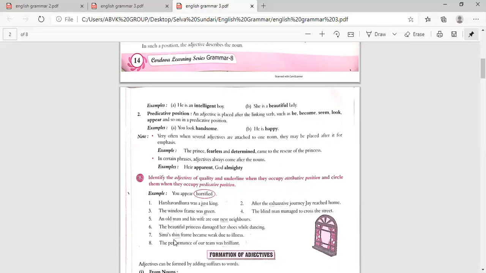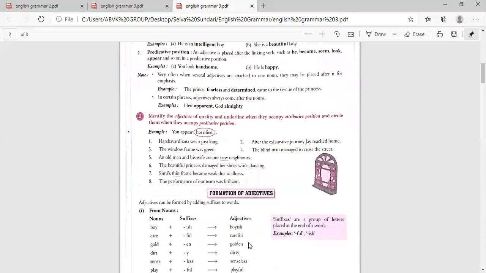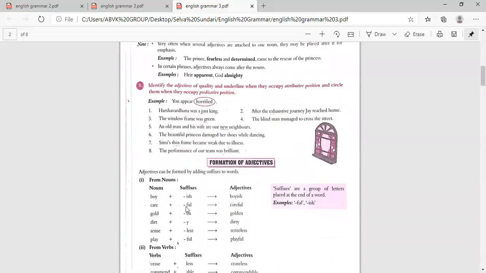And "Simi's thin frame became weak due to illness." What type of frame? Thin. Thin is describing frame. Frame is her body. So that is attributive. And what did it become? Weak due to illness. Became weak. After the verb it has come, that's why it's predicative. "The performance of our team was brilliant." After was, brilliant has come. That's why it is predicative position.